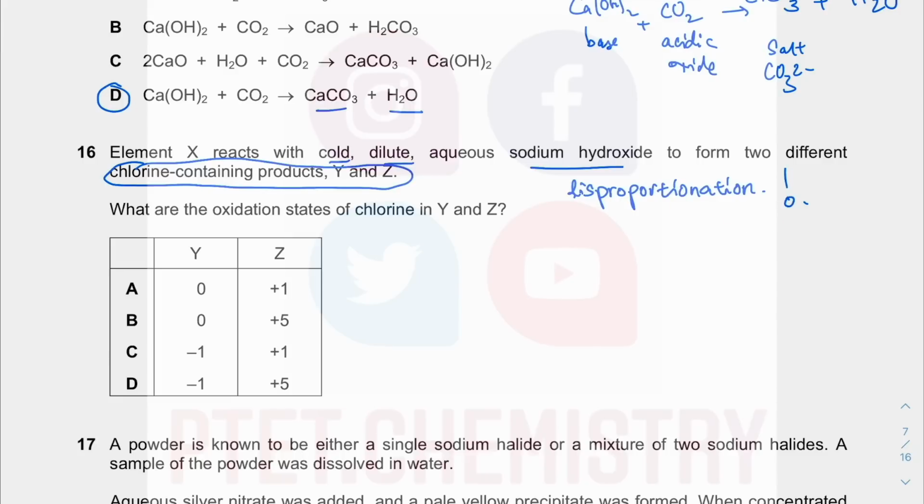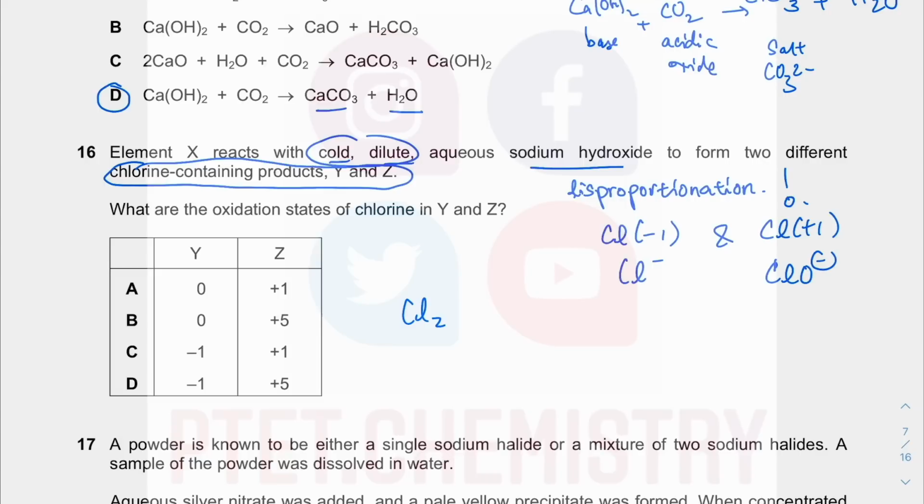If it is not under Redox changes, then it will be under Group 17 Chemistry. Make sure you can spell that completely. One species, which is the element, is both oxidized and reduced into the two products. This is with cold and dilute aqueous NaOH. So you only stop at chlorine -1 and chlorine +1. That is your ClO-, that is your Cl-.